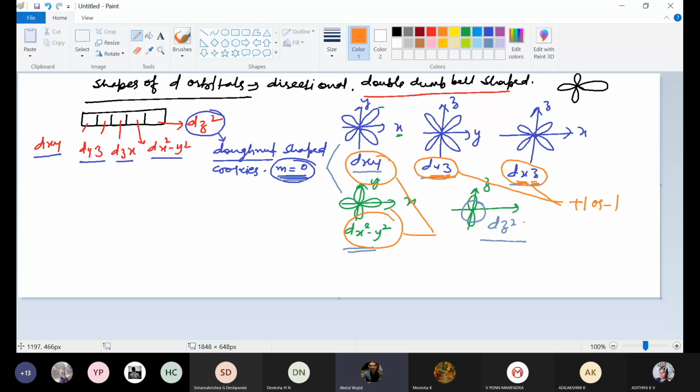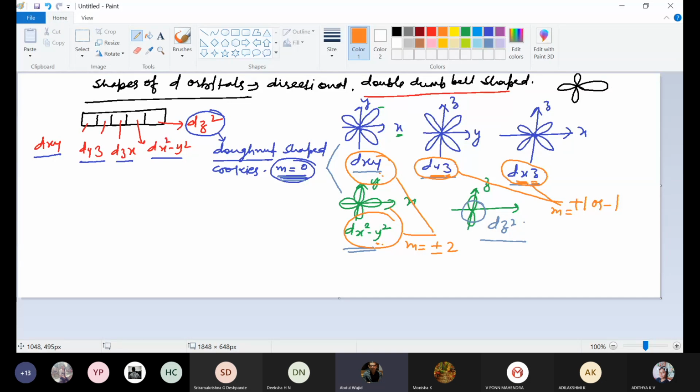Here I am talking about the m value. In these two cases, the m value will be either +2 or -2. If this one has +2, this will have -2, and if this one has -2, this will have +2. So like this, the m values are certain, and accordingly we have to write.